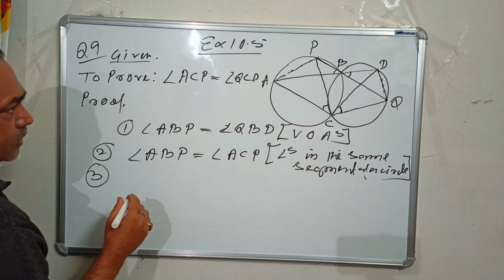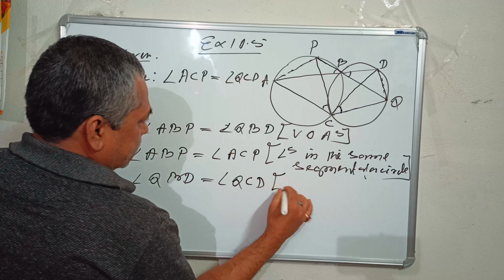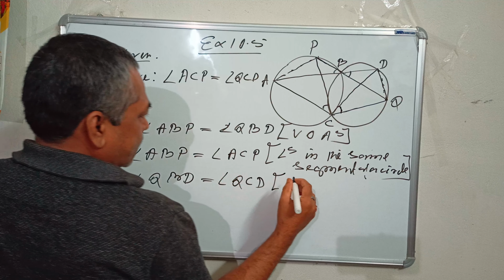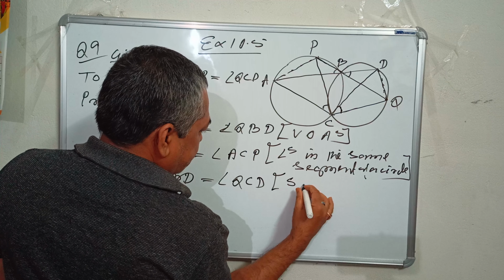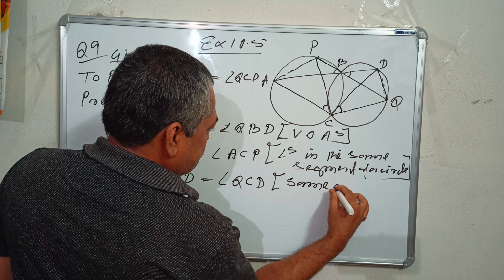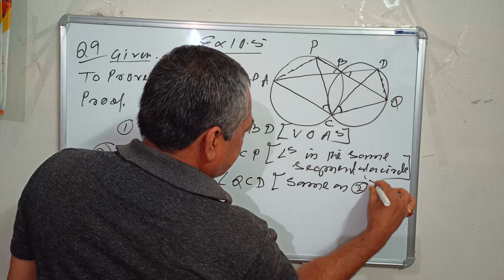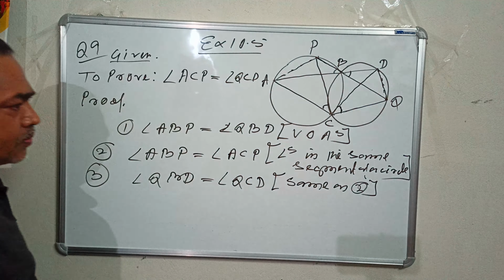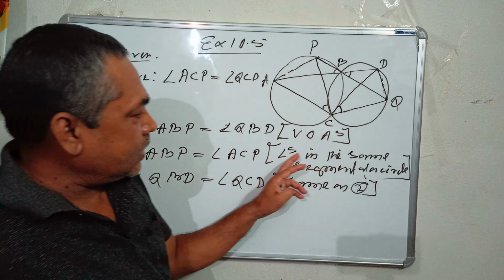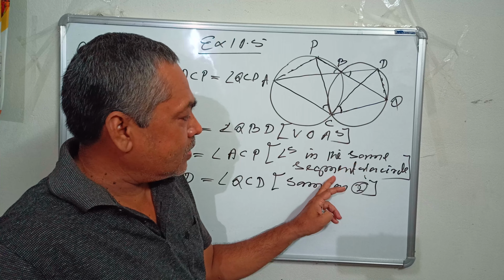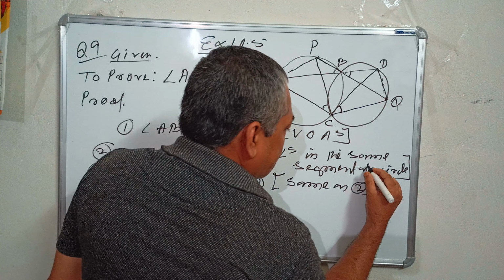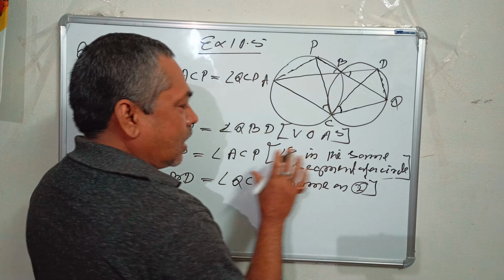Angle QBD, this angle, is equal to angle QCD. This is the same as statement 2, with the reason that we have given in point number 2. That means angles in the same segment of a circle are equal.